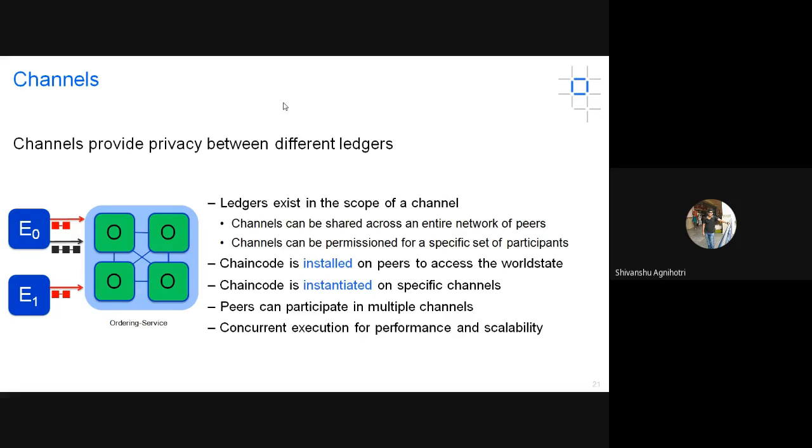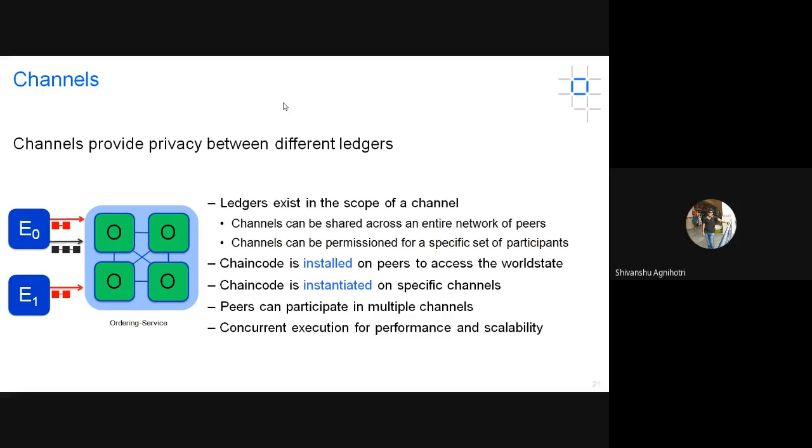That is not written here, but that is the main work of a channel. Channels can contain their own ledgers, and they can be installed on peers to access the world state. Ultimately, transactions from the client-side application are going to modify the world state, so you can install channels and communicate directly with the world state.